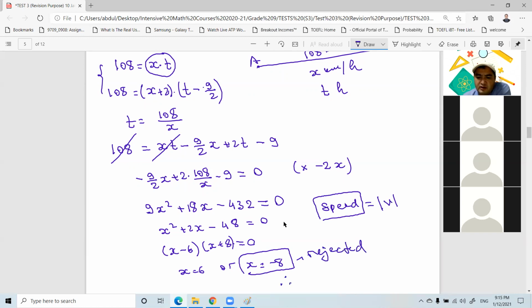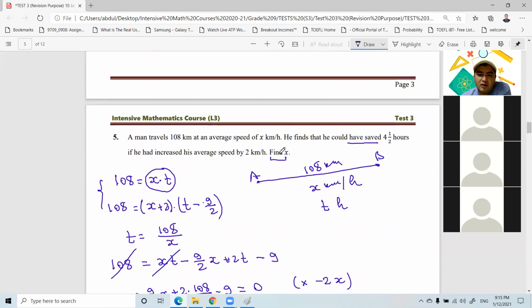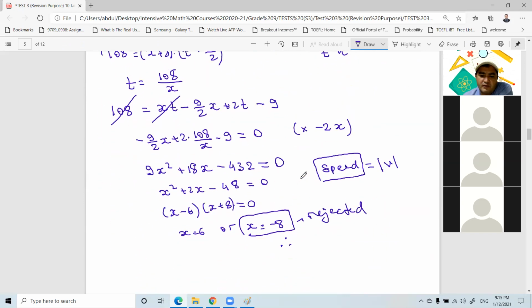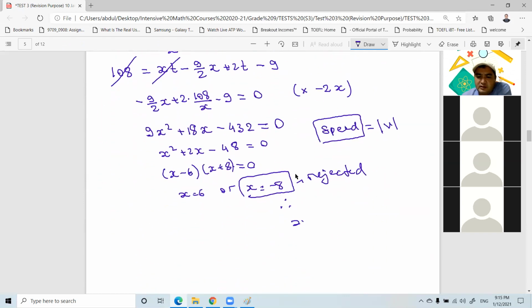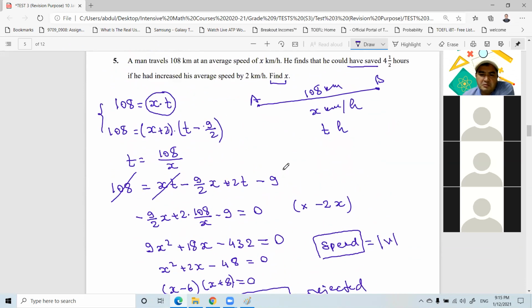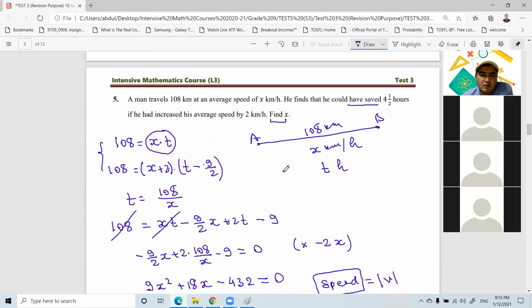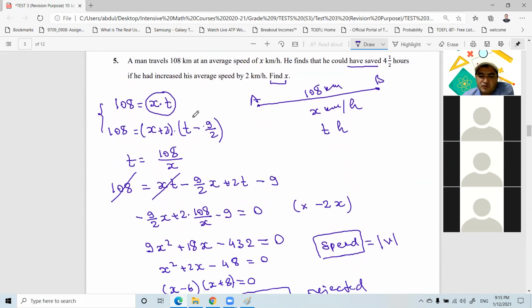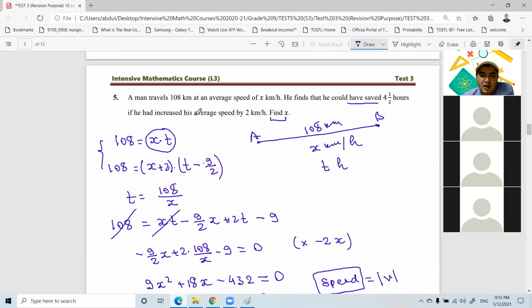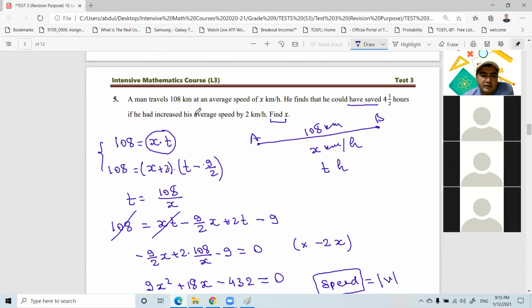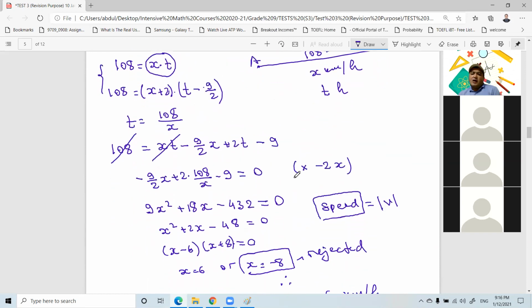The question was to find the value of x, right? So x is equal to 6 kilometers per hour. It is so small. Maybe he was riding a bike. I don't know. Maybe walking. So it was traveling at 6 kilometers per hour, which is quite slow, maybe walking, I think. Okay, so that's how we do this.